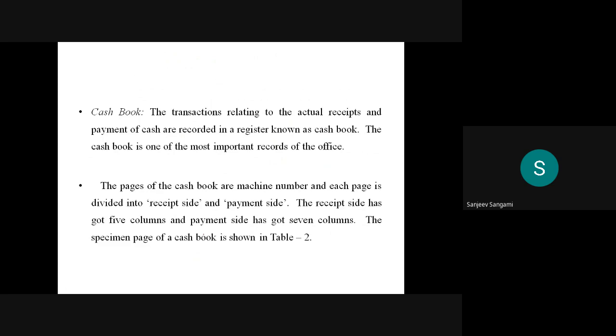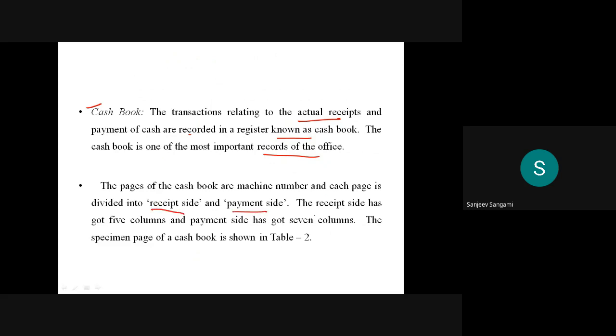So this one is the cash book. The transactions relating to the actual receipts and payments of cash are recorded in a register known as a cash book. The cash book is one of the most important records in the office. The pages of the cash book are machine numbered, and each page is divided into a receipt side and a payment side.